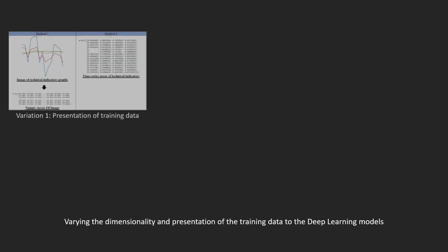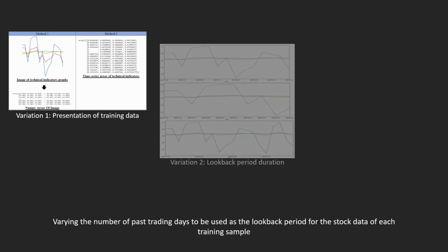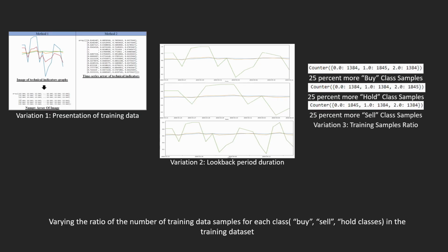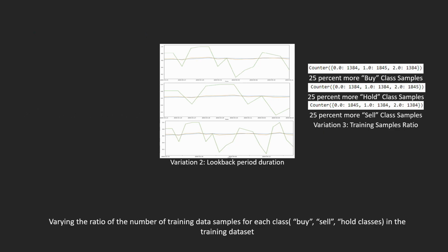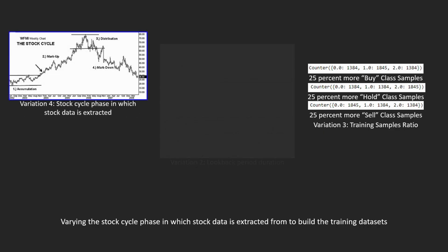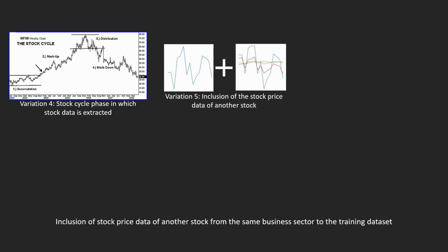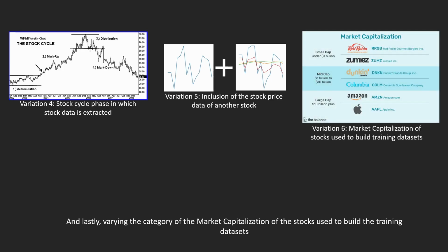The 6 variations used in our experimental investigation are varying the dimensionality and presentation of the training data to the deep learning models, varying the number of past trading days to be used as the look-back period for the stock data of each training sample, varying the ratio of the number of training samples for each class in the training dataset, varying the stock cycle phase in which stock data is extracted from to build the training datasets, inclusion of stock price data of another stock from the same business sector to the training dataset, and lastly, varying the category of the market capitalization of the stocks used to build the training dataset.